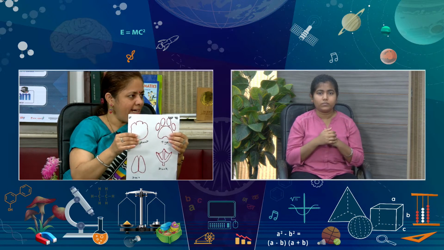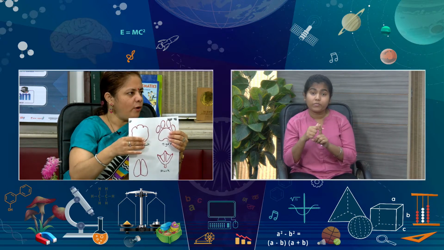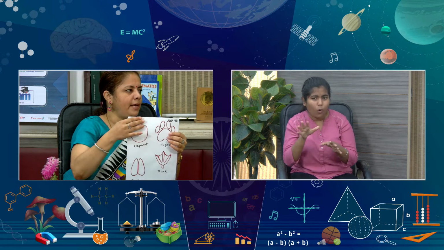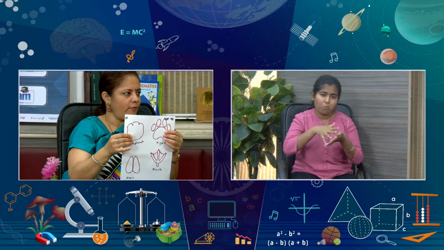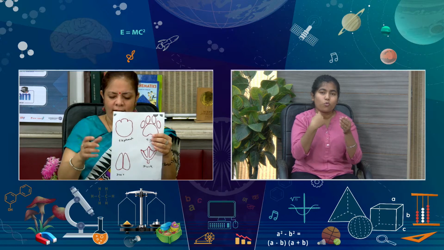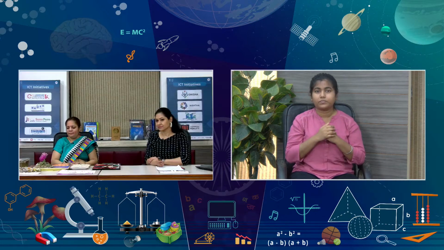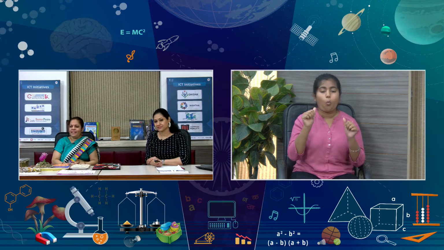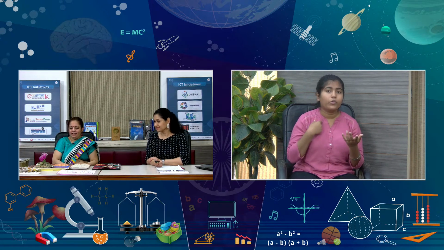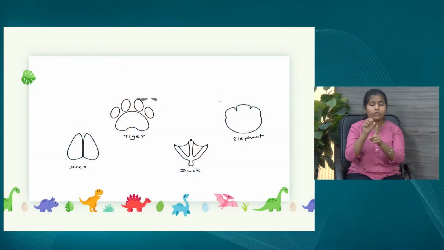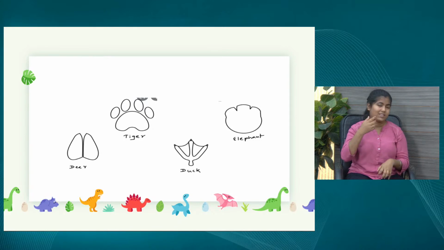We can not just identify, but also inform them that yes, this big one is the footprint of an elephant. And on our next slide, we can see all the answers, how we have identified the footprints. So it is deer, tiger, duck, and elephant. Okay. And you got almost all the answers right except the first one. Yes, but it seems similar.